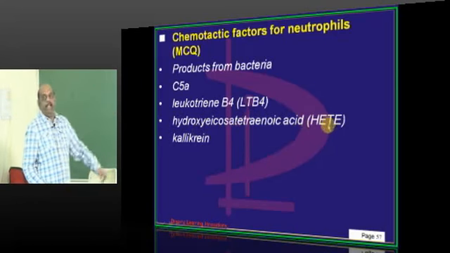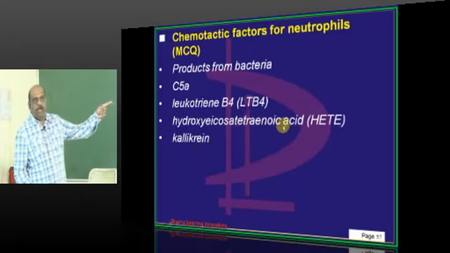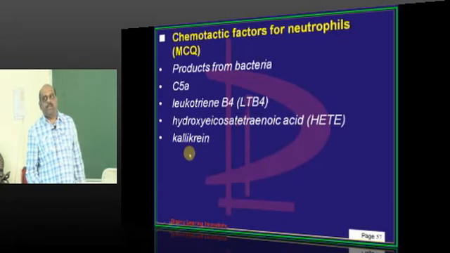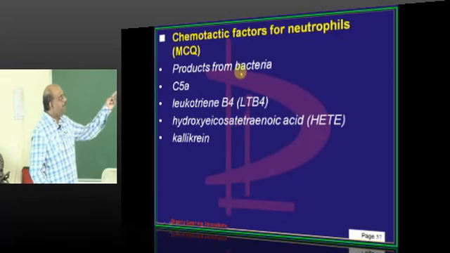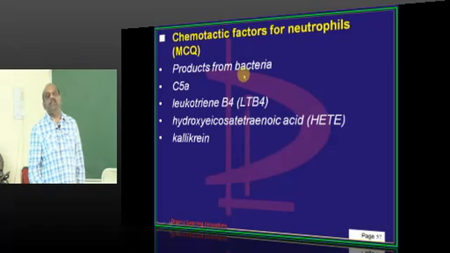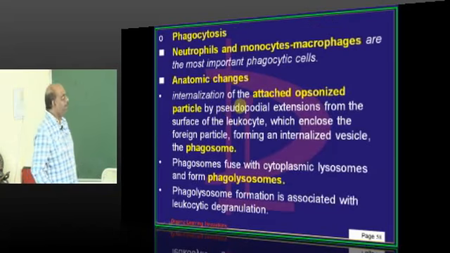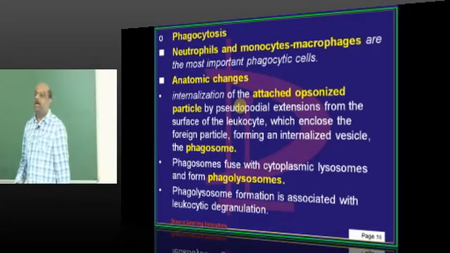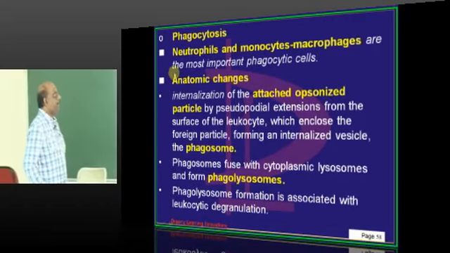Then HETE, hydroxyeicosatetraenoic acid. And we have kallikrein, which is a product of the kinin system. And the bacterial products themselves all stand as strong chemotactic factors for the neutrophils, which needs to be remembered. So ultimately, chemotaxis has happened.